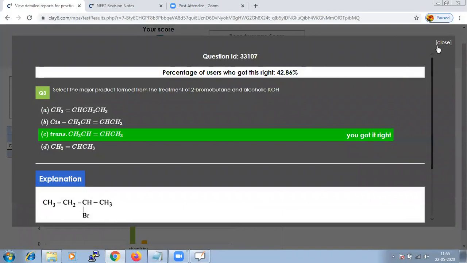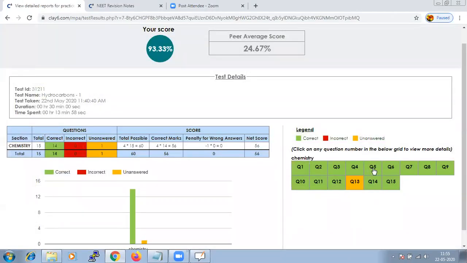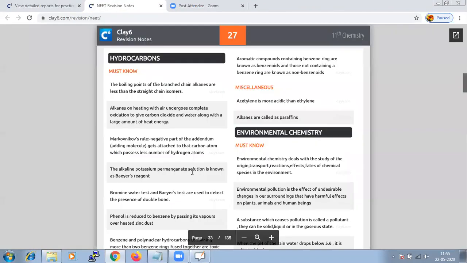So if you are going wrong anywhere, you can get the answer with explanation. Hence, it is very important to learn the concepts and take the test multiple times. If you take the test multiple times, you would be confident enough in the chapter, as well as go through the revision notes and then try taking the test. It will be helpful for you.